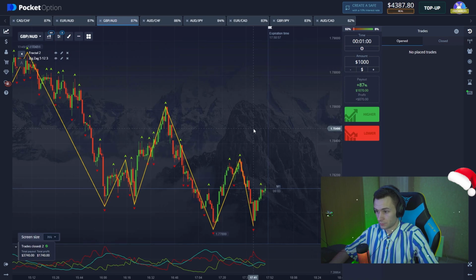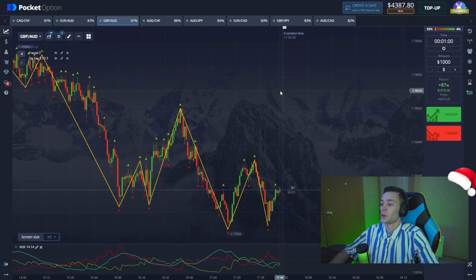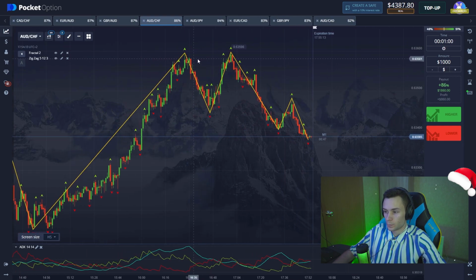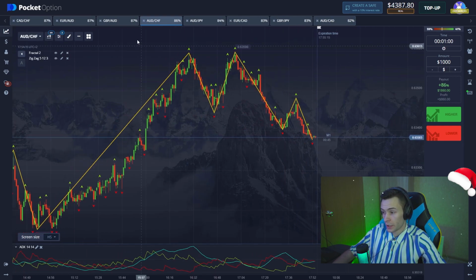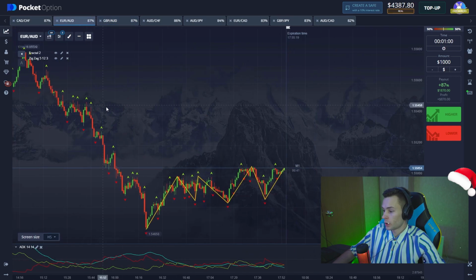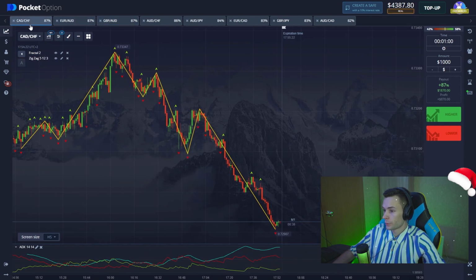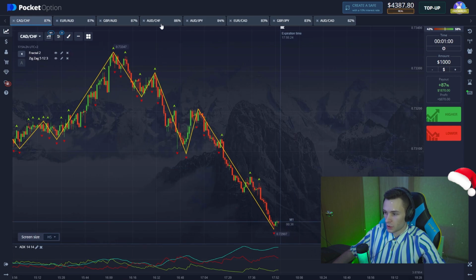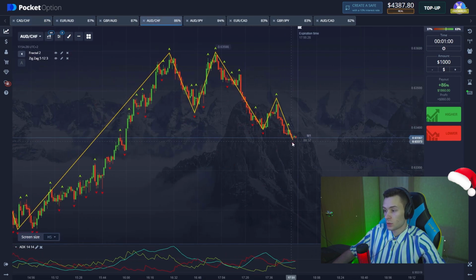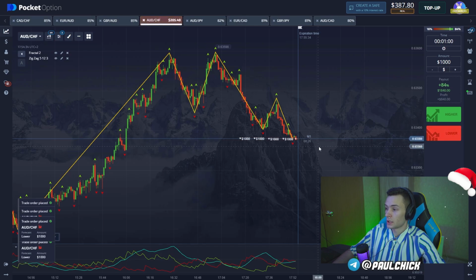Look at this. Yeah, we got more than $4,000 on our balance, and we need to find a better payout rate for our trades to be the most profitable. And so here I don't see trade entry so far. Let's see what do we got here, and theoretically the price should go lower, and let's open a short position, guys.